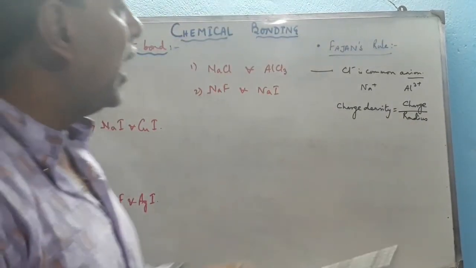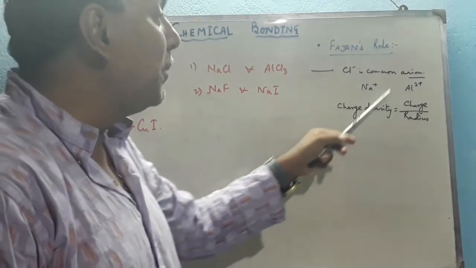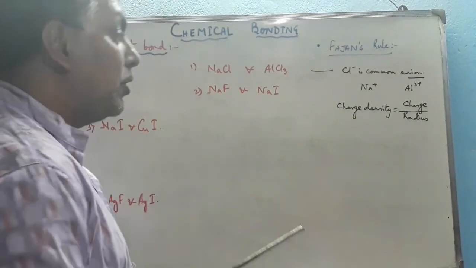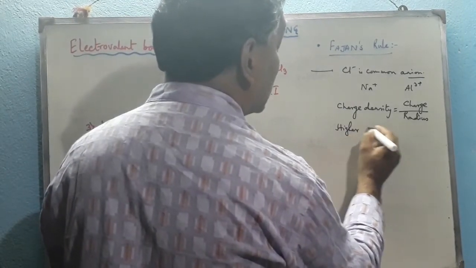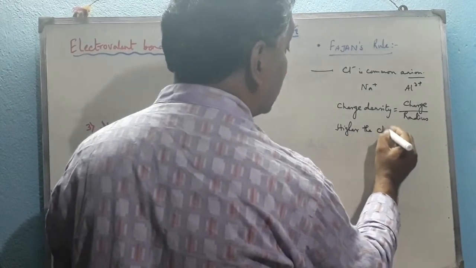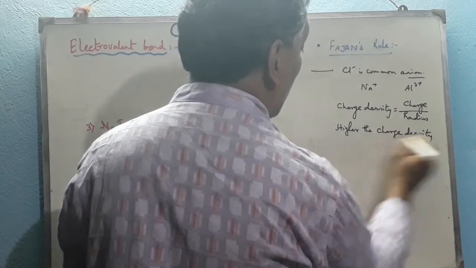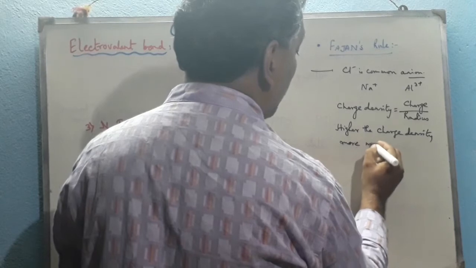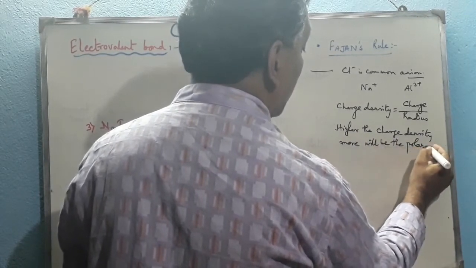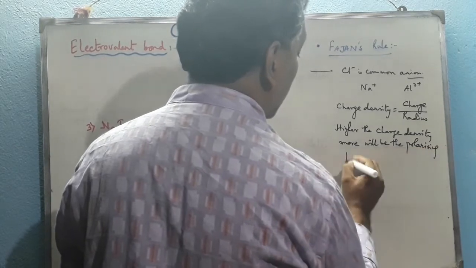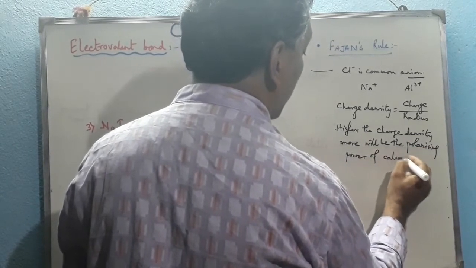So the higher the charge density, the more will be the polarizing power of the cation. This is according to Fajans rule.